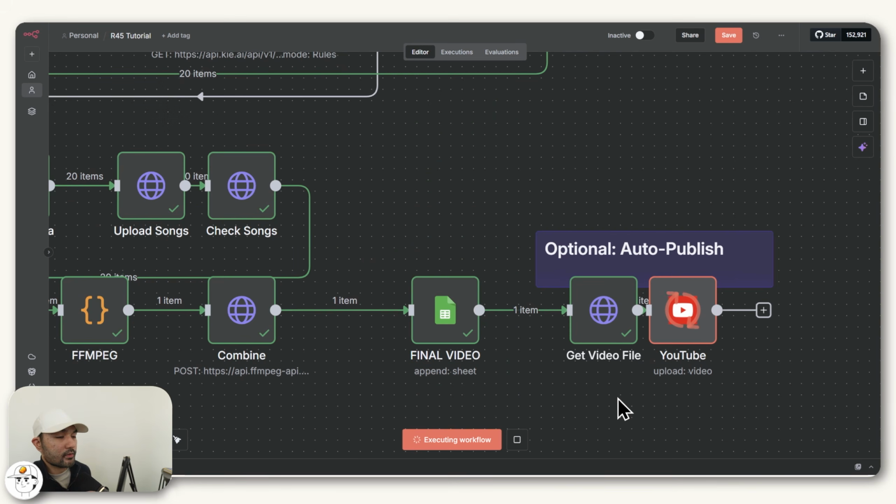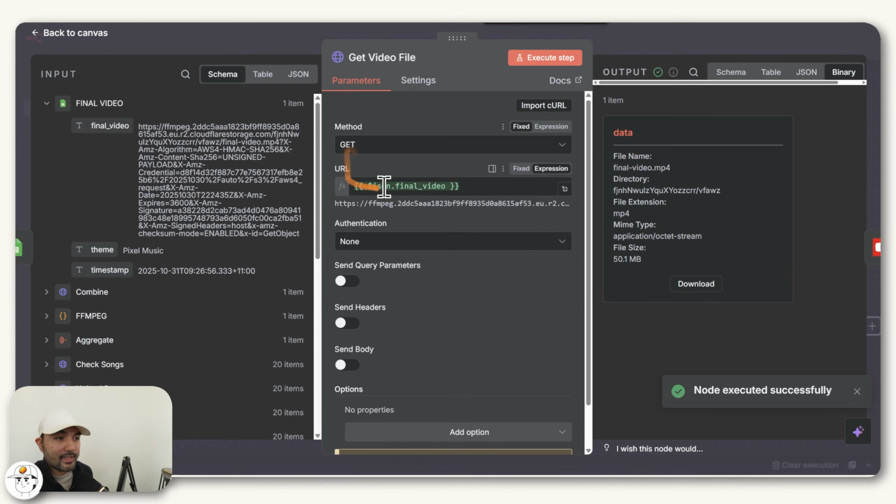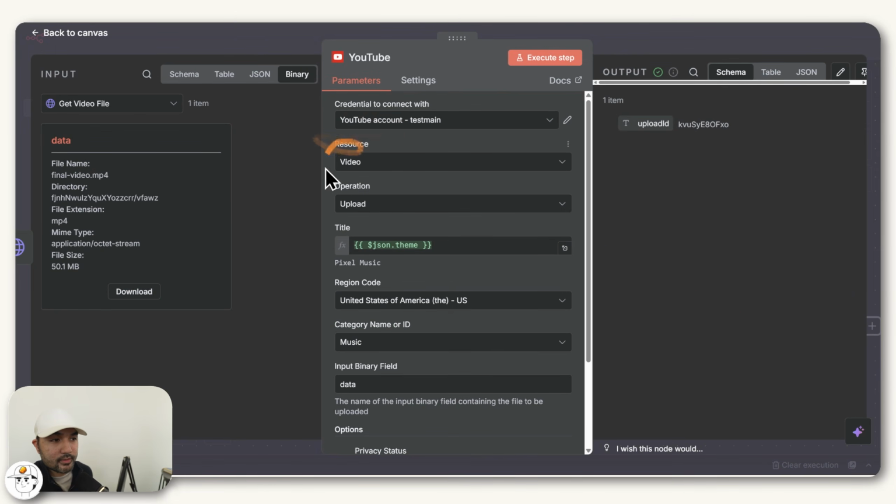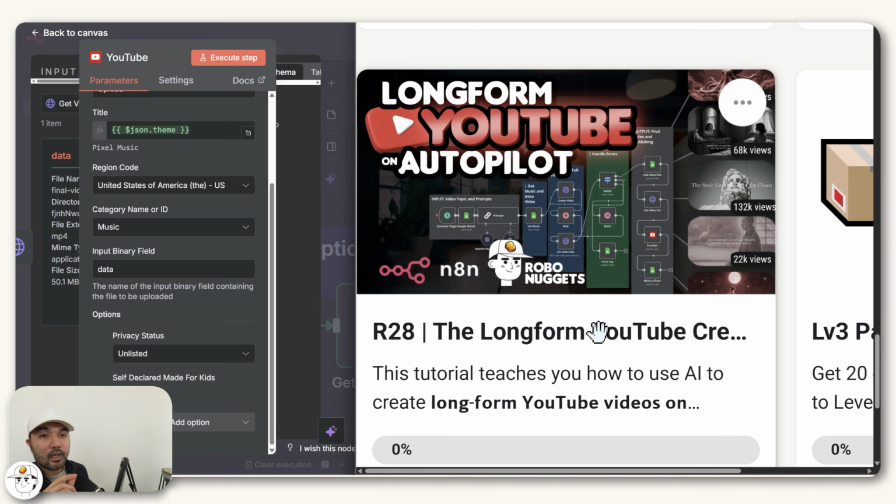Now, if in case you want to auto-publish to YouTube, you can just add these nodes. We're basically here just getting the file from the final video and loading it here into n8n's instance. And then we have this YouTube node where we have our YouTube account connected and where we are uploading the video file onto YouTube itself. And if you need a full guide on how to set up that YouTube node, you can just watch this previous lesson.